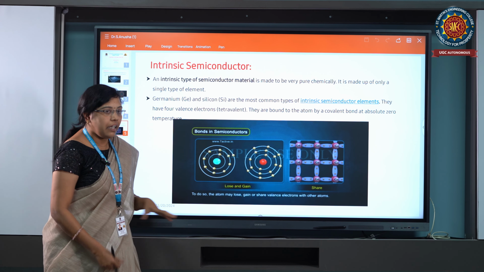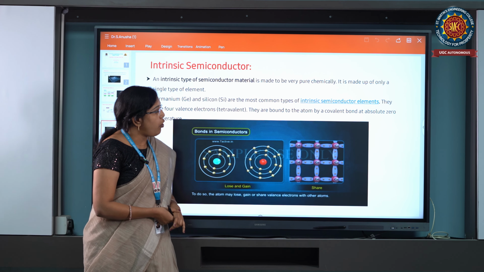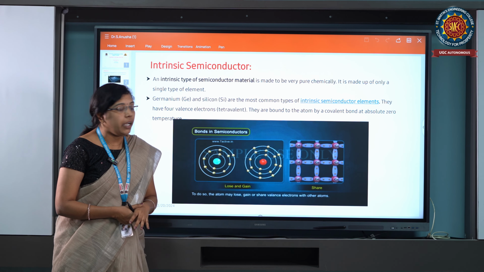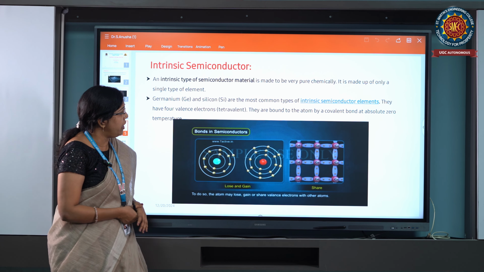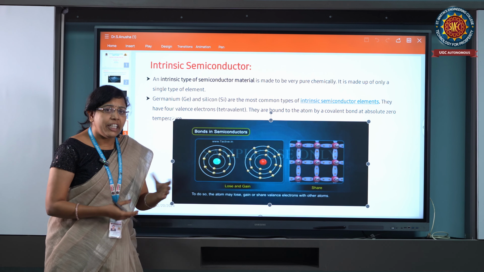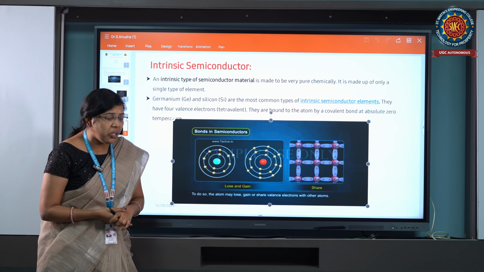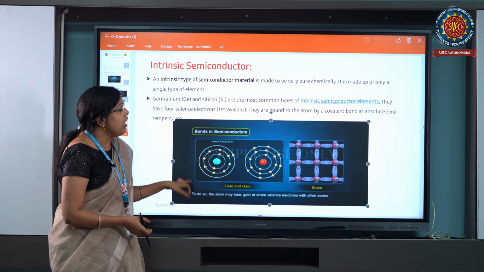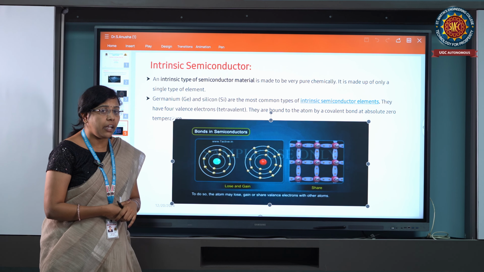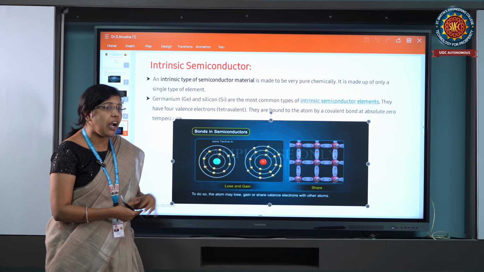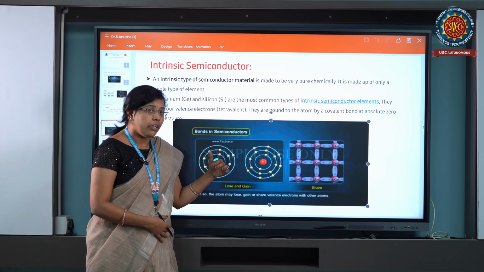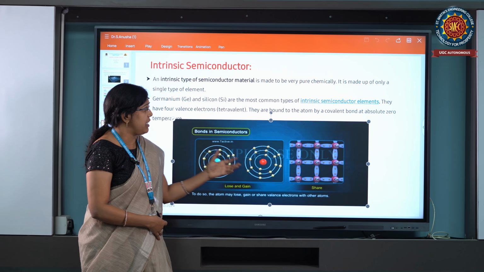Okay, this is tetravalent, and the atoms are bound by a covalent bond at absolute zero. Absolute zero means temperature; that zero is here considered as 0 Kelvin. That is the temperature value. With the observation of temperature, the atoms are moving from one place to another, and the holes are moving from one place to another place.